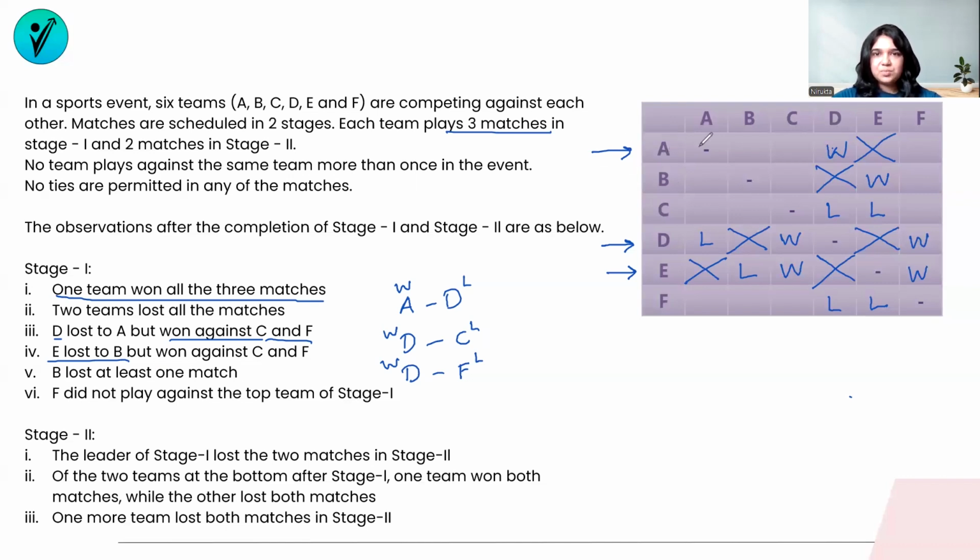If A has to be the top team, it has already won 1 match. And then if A is the top team, the last condition says F did not play against the top team. So F did not play against A is what they are meaning to say. That means there was no match between F and A. So I'm crossing out this match between F and A, and I'm crossing the same thing out for A as well. There was no match between F and A.